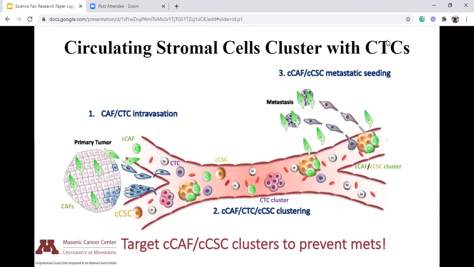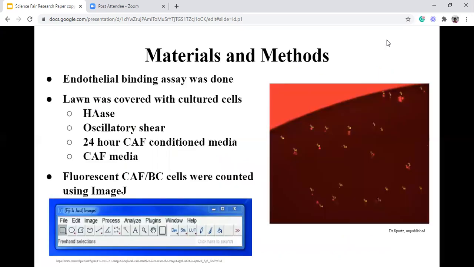cells, an important first step in this process of extravasation, wherein a cancer cell leaves the circulation to initiate a new metastatic site. My hypothesis is that if I target specific proteins in the ECM that help the functions of CAFs and CTC clusters in the blood circulation, then there is a chance to reduce the binding of CAF to the endothelial cells and eventually prevent metastasis.